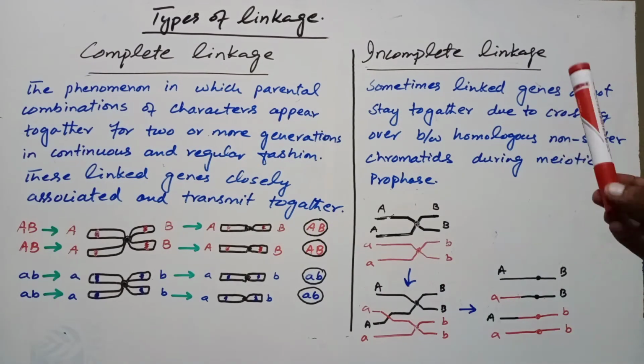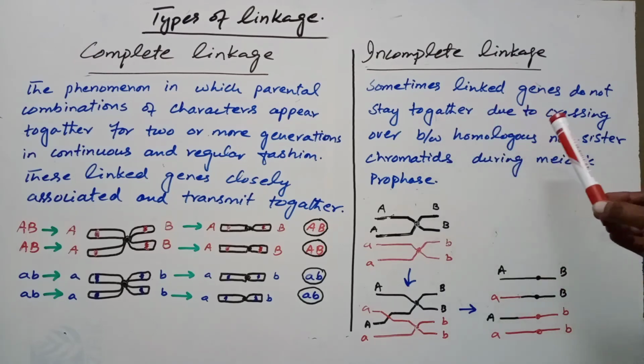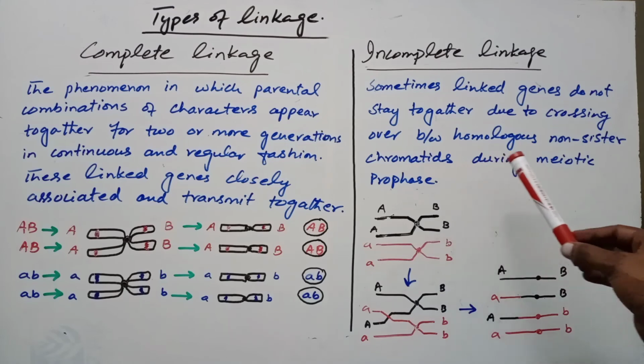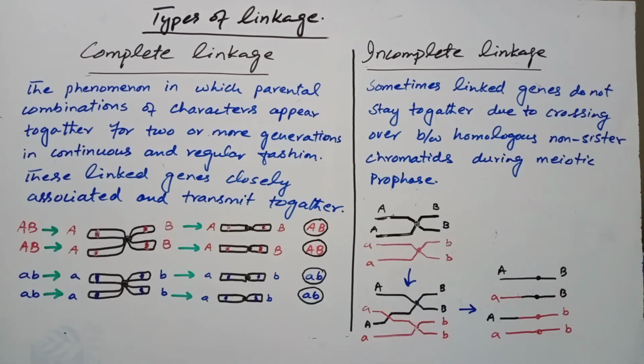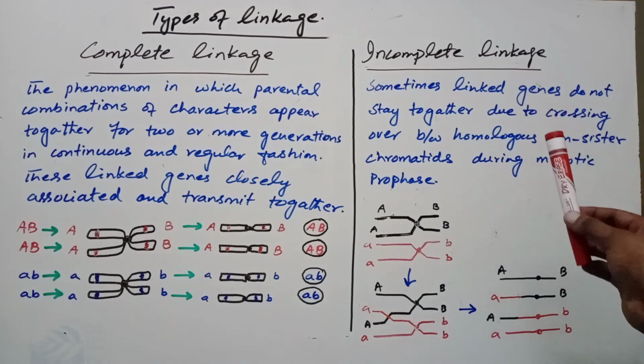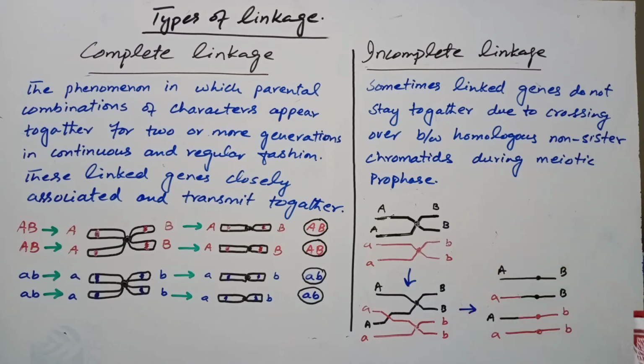But in incomplete linkage, sometimes linked genes do not stay together due to crossing over between homologous non-sister chromatids during meiotic prophase. We said that linked genes do not separate, but sometimes they may separate due to crossing over. When crossing over occurs, new combinations of gametes are produced.